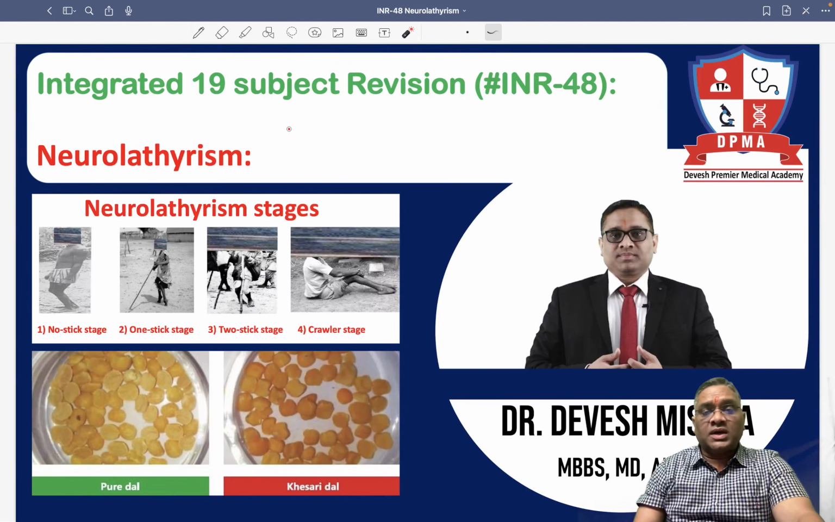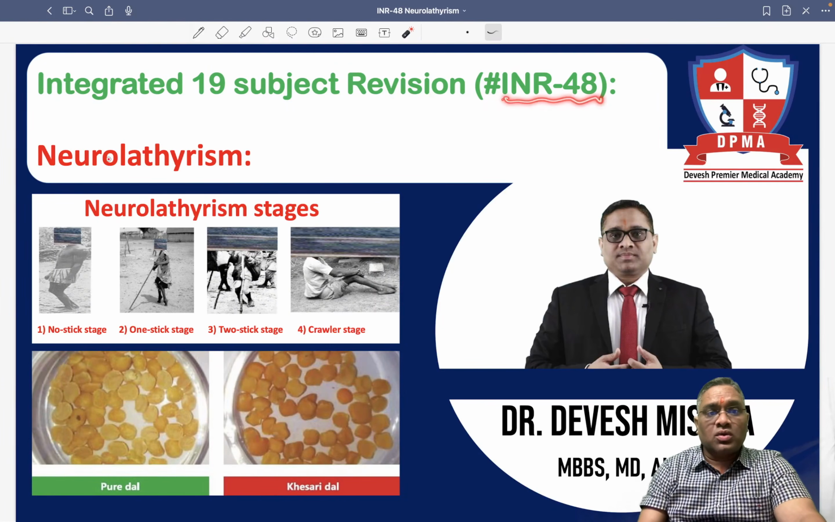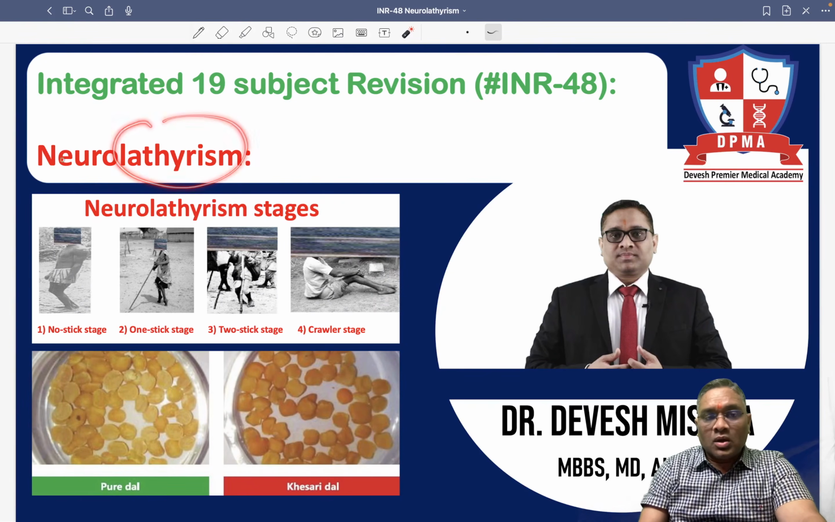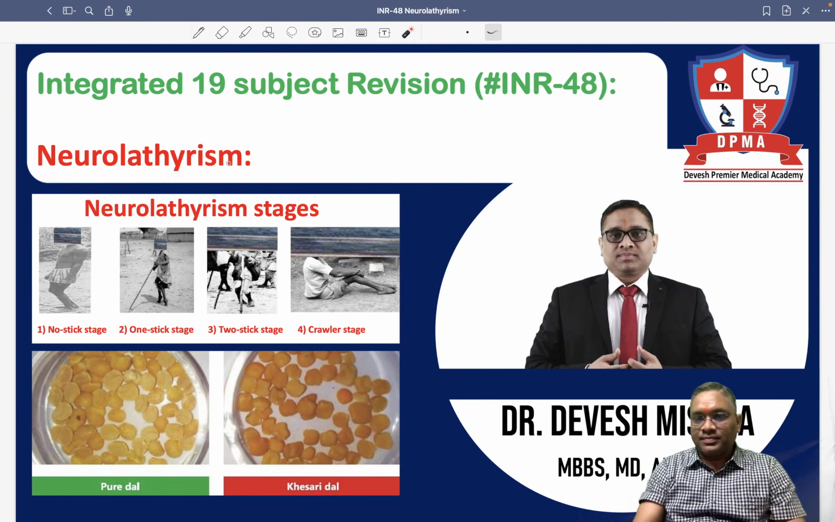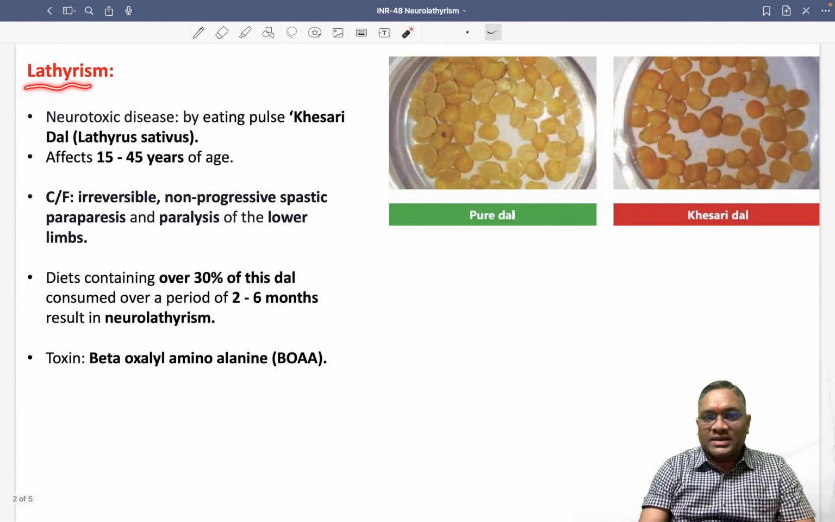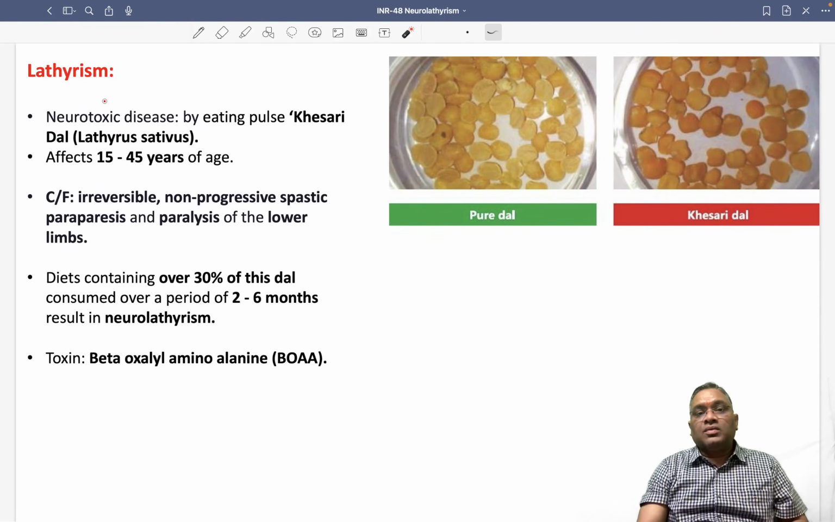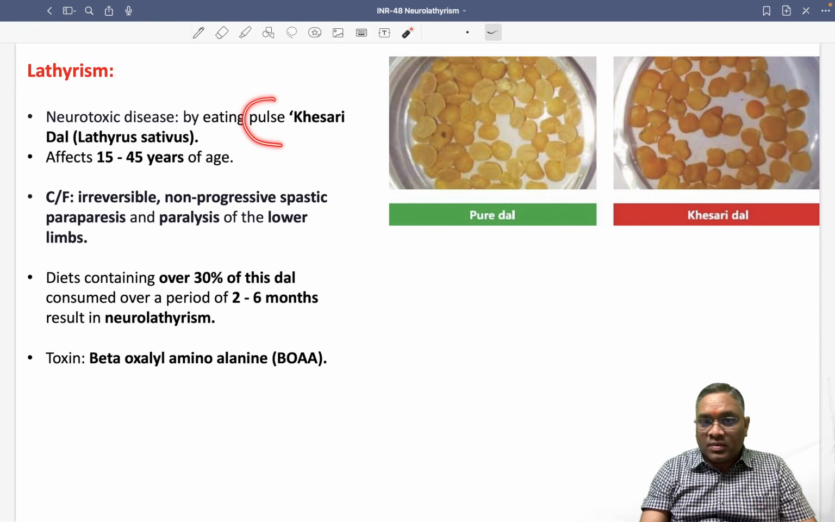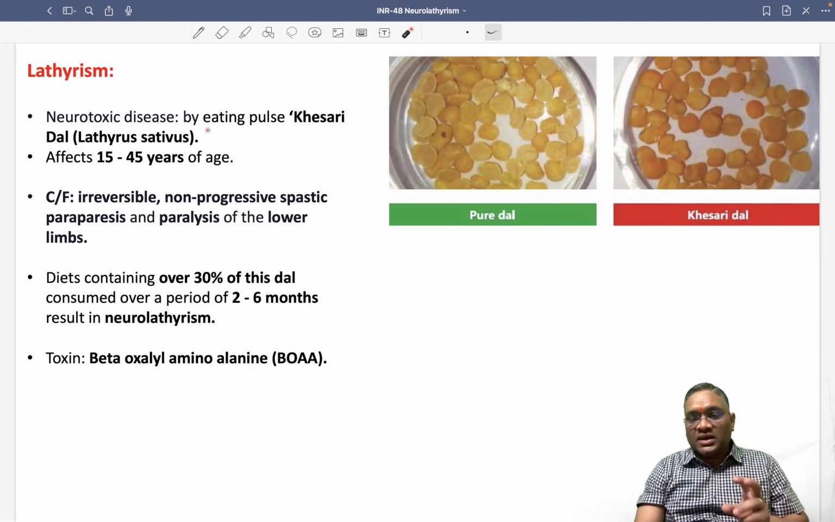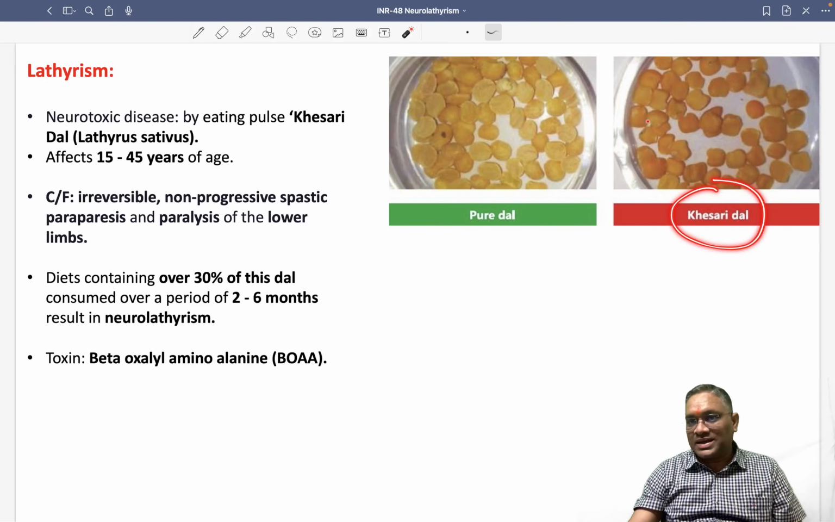Hello everyone. In this INR number 48, we are going to discuss lathyrism or neurolathyrism. What is lathyrism or neurolathyrism? It's a neurotoxic disease caused by eating a pulse called Kesari dal, Lathyrus sativus. So Lathyrus sativus is a contaminated dal or Kesari dal. So this is the Kesari dal.